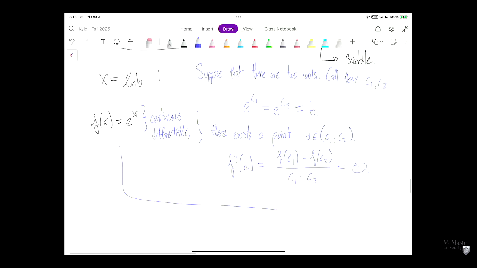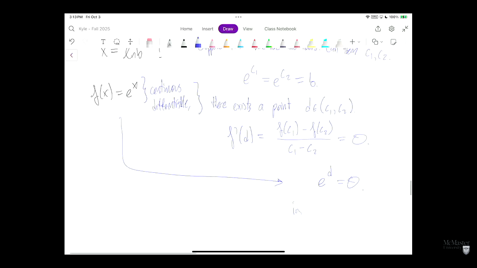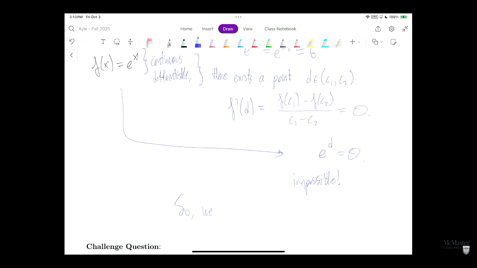Okay, what is f prime of d? It's e to the x, plugged in at d. f prime at d is e to the d. But is it possible for there to be a point d such that e to the d is 0? No. So actually, it was impossible that we had two roots. So this is impossible. So we must have had exactly one root.